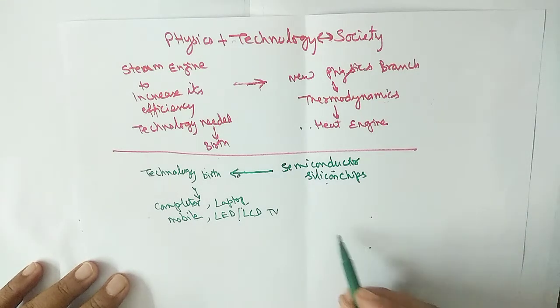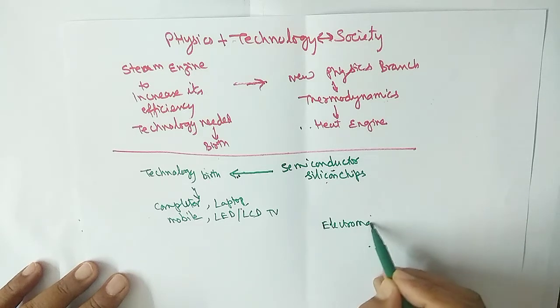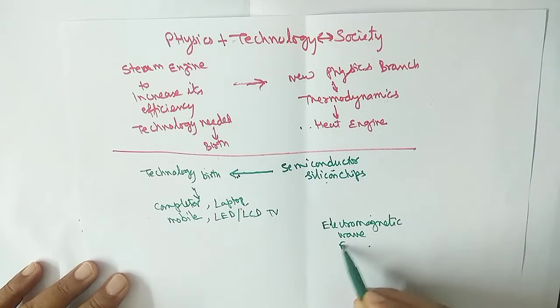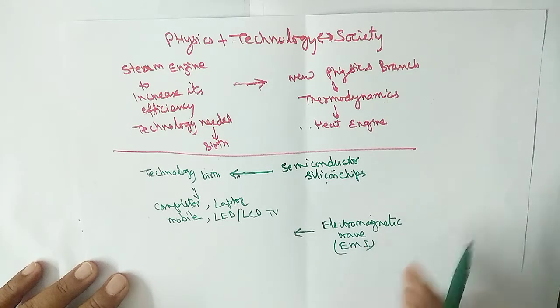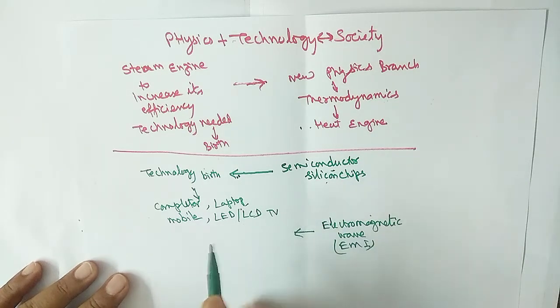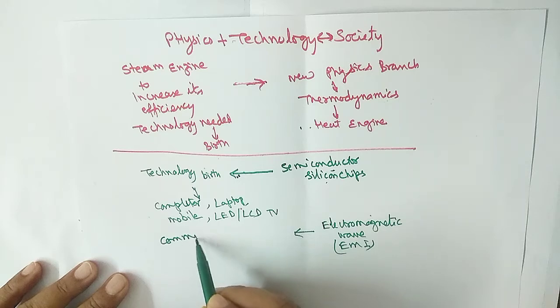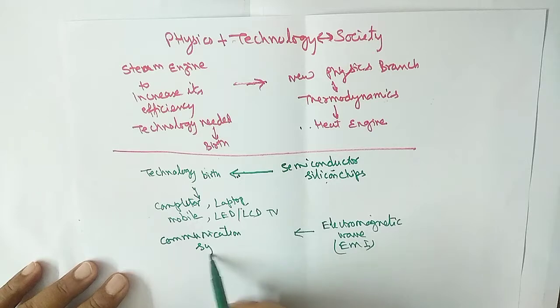And see another example. Suppose electromagnetic waves, which is a chapter in class 12. When it was invented, using this we devised a new system, the communication system, through satellites and other devices.